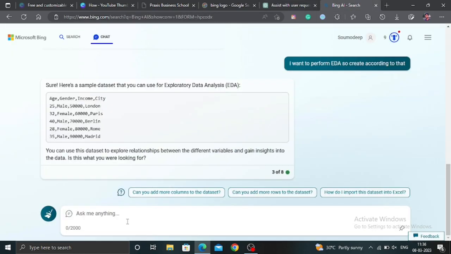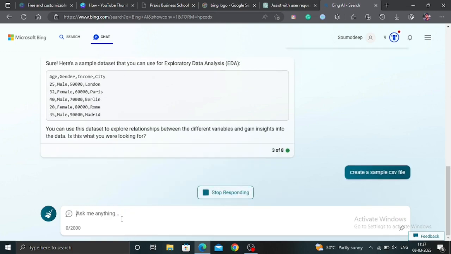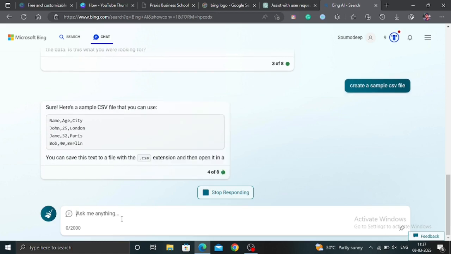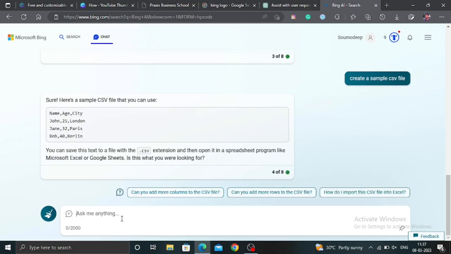And let's ask Bing to create a sample CSV file, and let's look at the response. Bing has started. Now Bing has created a CSV file. You can save this text to a file with the .csv extension, then open it in a program like this, and whatever else you are looking for.